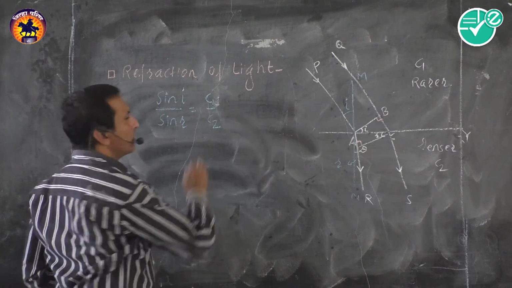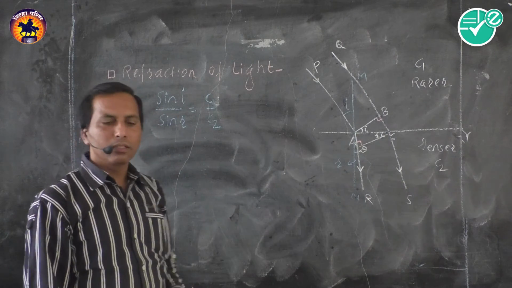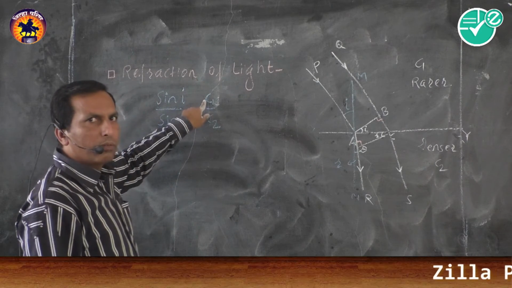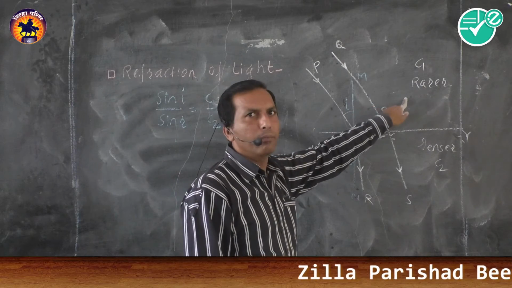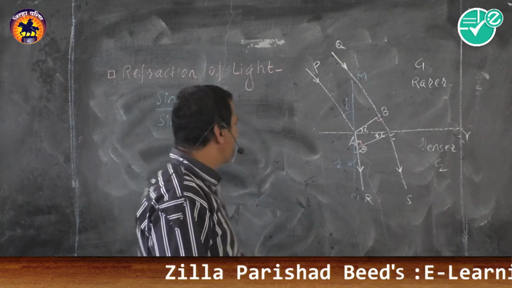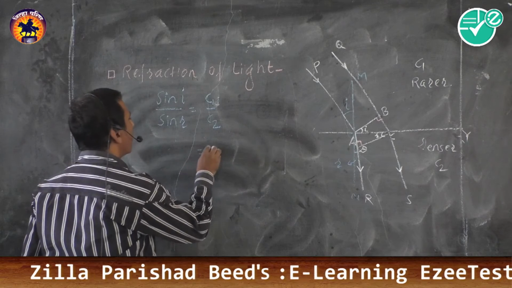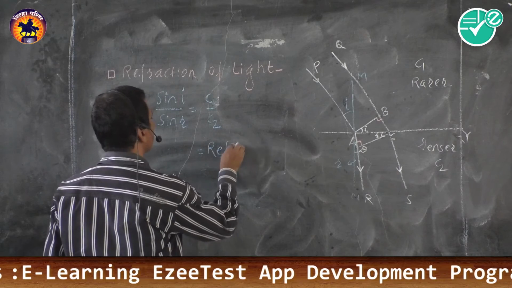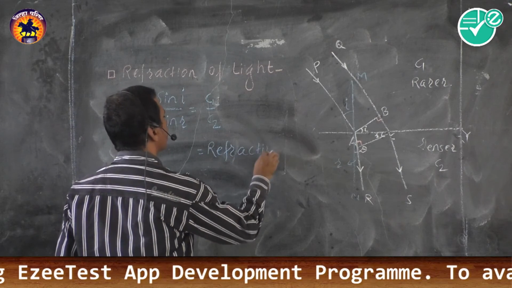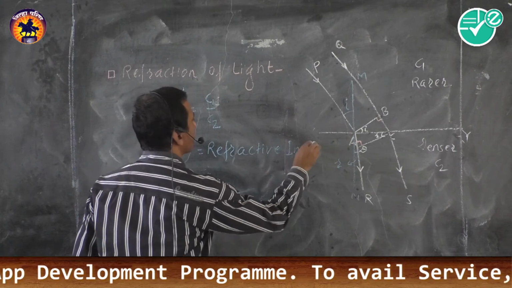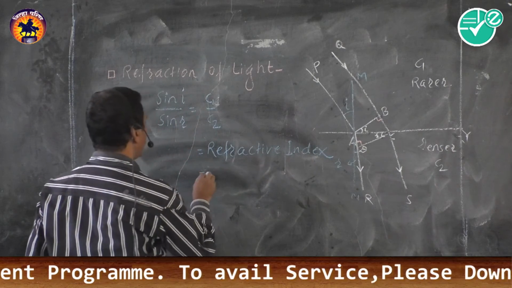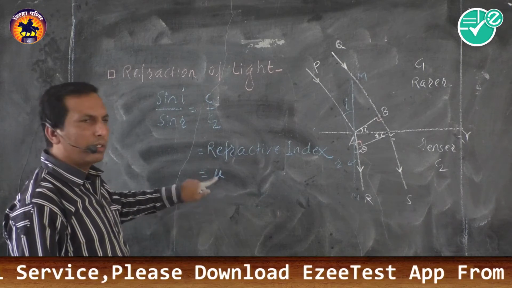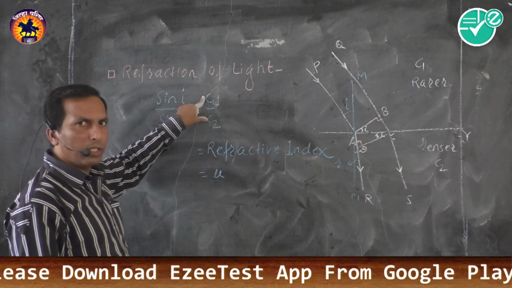Then C1 upon C2, according to theory, is the ratio of velocity of light in rarer medium to velocity of light in denser medium, and it is called refractive index, denoted by mu. Then what is mu? Mu is nothing but this ratio. Remember this one.